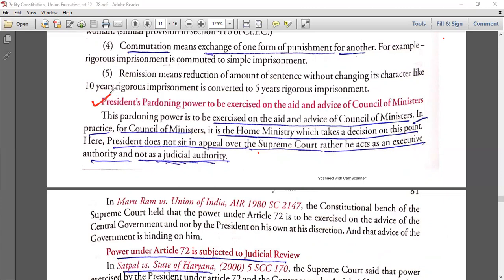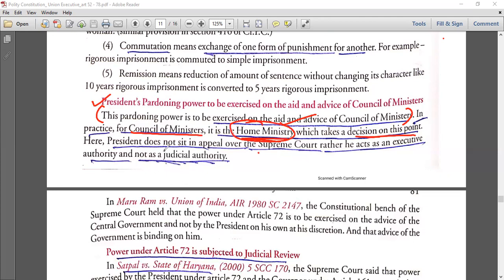That we have to read in the Parliament chapter. There we'll come to know the discretionary powers, because all these chapters are very connected. This pardoning power is to be exercised on the aid and advice of the council of ministers. So this is a constitutional provision. But in practice, for the council of ministers, it is the home ministry which takes a decision at this point. So practice में, reality में what happens, it is the home ministry.